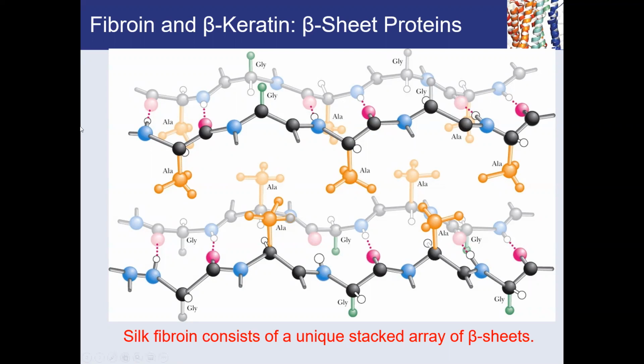So you can see here that there are two strands they are showing you, right? One in the background on the top, and the one projecting at you. And it's not projecting at you, but one in the front, but it's still in the plane of the slide. And you'll notice here that they are forming hydrogen bond interactions between NH and carbonyl, right?